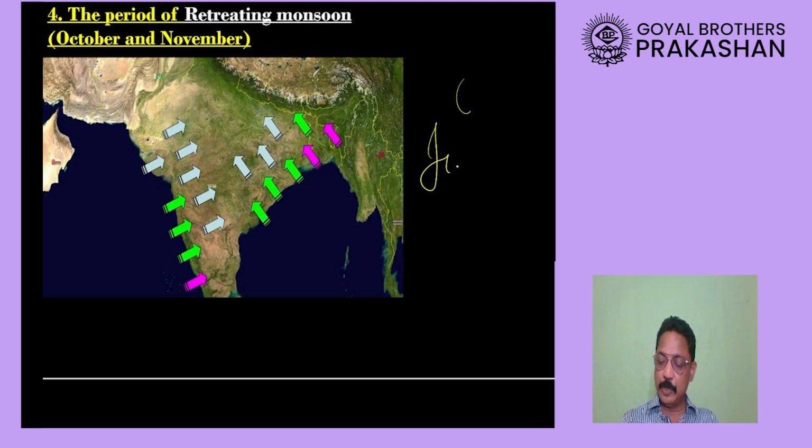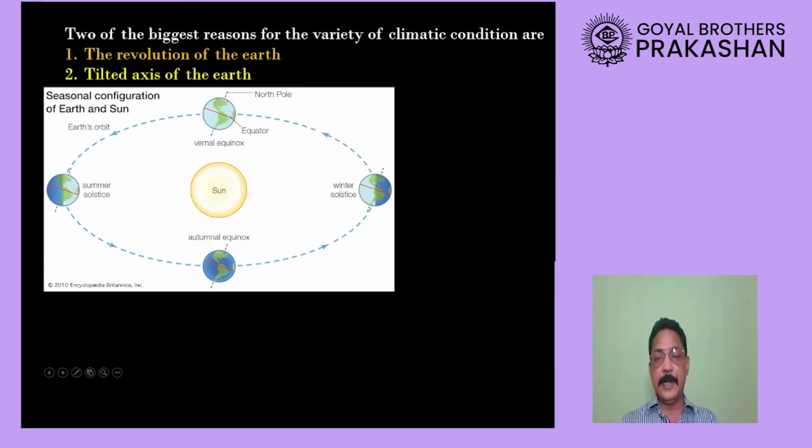In the month of June it begins to rain. In the month of September the rainfall is over, but the winter season begins in the month of December. So what happens from October to November? That period is termed the period of retreating monsoon, which we will study step by step in detail.